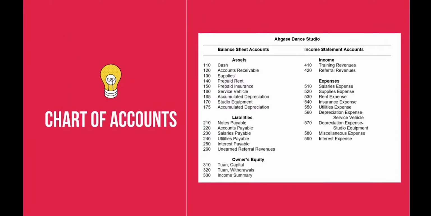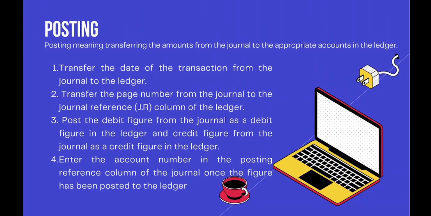Now let's proceed to posting. Posting means transferring the amounts from the journal to the appropriate accounts in the ledger. Debits in the journal are posted as debits in the ledger, and credits in the journal are posted as credits in the ledger. The steps presented will be further discussed with an illustration.